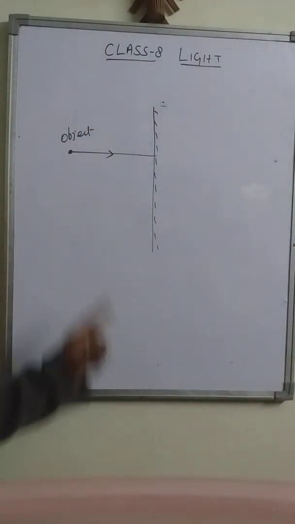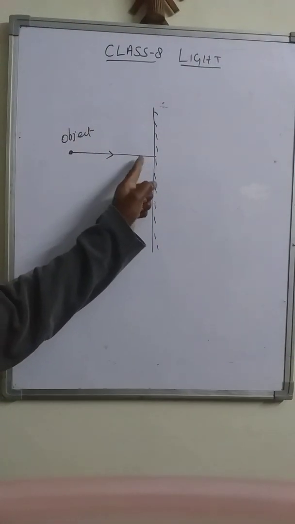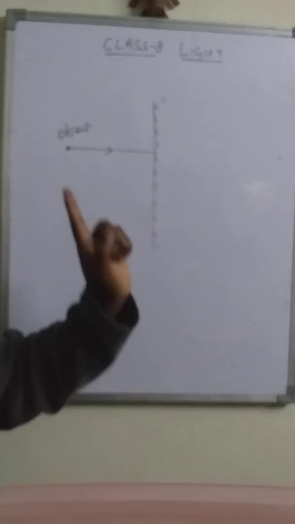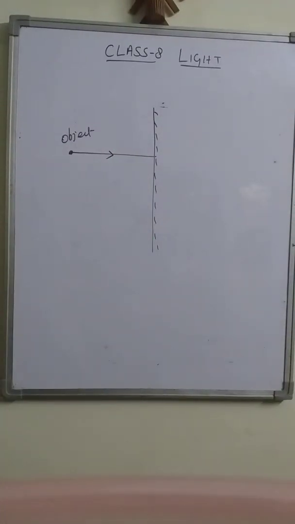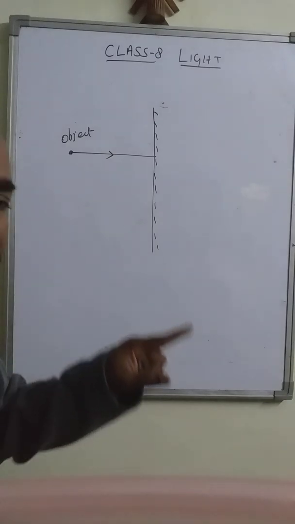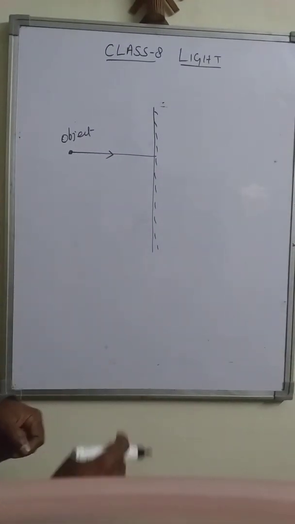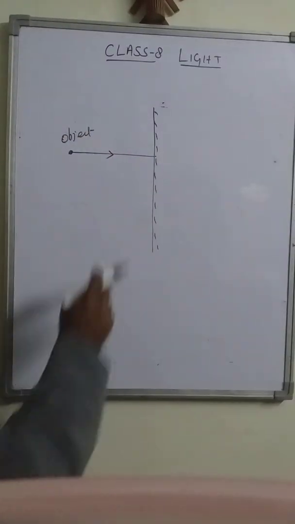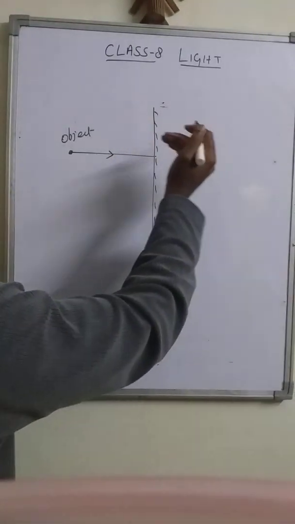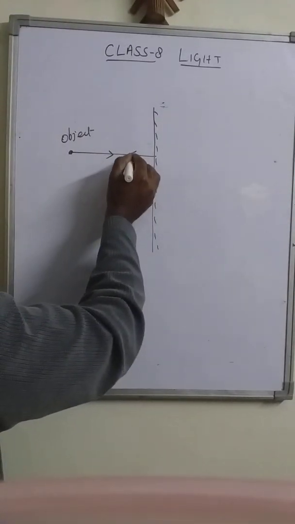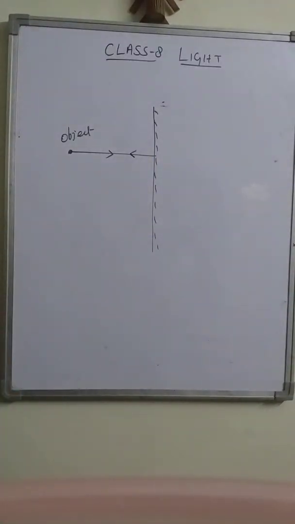It means it is traveling along the normal. So the angle of incidence is 0. If the angle of incidence is 0, then the angle of reflection is also 0. Then for this light ray, the reflected ray will travel back along the same path in the opposite direction.